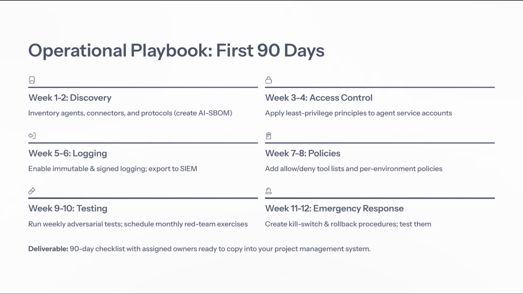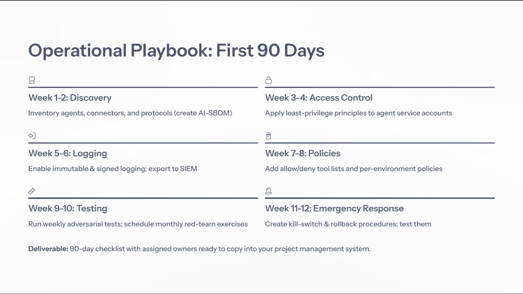Weeks 5 and 6 are dedicated to enabling immutable and signed logging with a focus on exporting this data to our security information and event management system. In the following weeks, we'll establish clear policies and conduct regular adversarial testing to ensure our defenses are robust. Finally, we'll prepare emergency response strategies, including kill switch and rollback procedures, ensuring we're ready for any unexpected events.